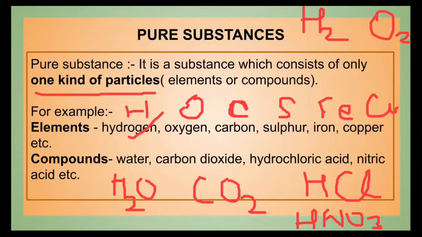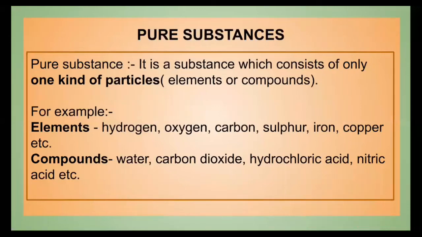But if you see compound, then in case of compound, there are two elements by which it is made. Water if you consider, then if you consider nitric acid, then there are three elements by which nitric acid is made up of, that is hydrogen, nitrogen and oxygen. So this is the difference between elements and compounds, that elements are composed of same kind of atoms, but compounds have got different kinds of atoms combined chemically. It may be two or more than two, right?